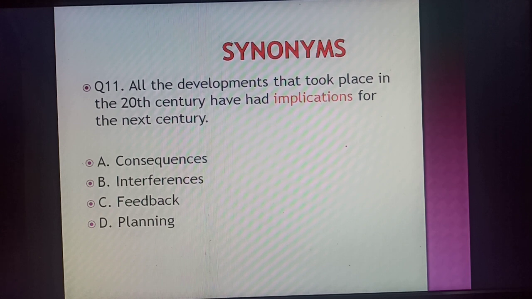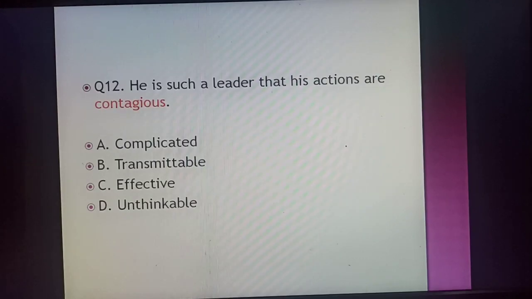Now coming to the next word, contagious. The sentence says he is such a leader that his actions are contagious, and the answer for this is transmittable. Transmittable means it can be transmitted, the ability to transmit.